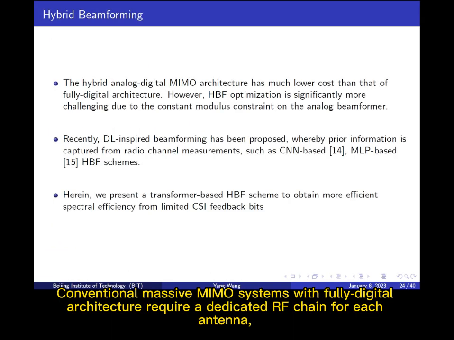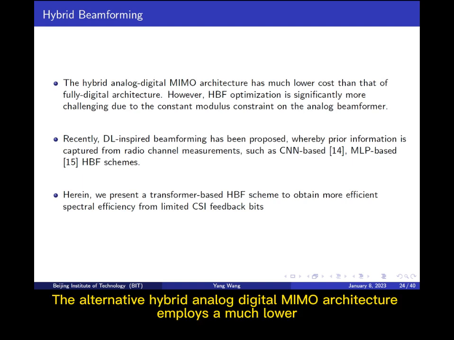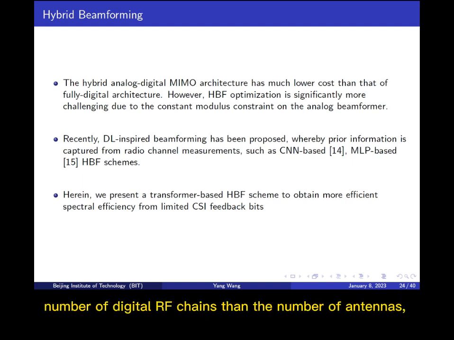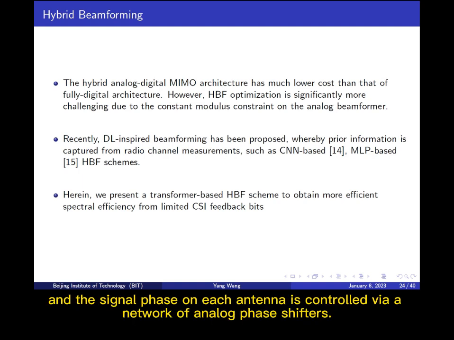Conventional massive MIMO systems with fully digital architecture require a dedicated RF chain for each antenna, which results in excessive power consumption and extremely high RF hardware costs. The alternative hybrid analog-digital MIMO architecture employs a much lower number of digital RF chains than the number of antennas, where each RF chain is connected to multiple active antennas, and the signal phase on each antenna is controlled via a network of analog phase shifters.